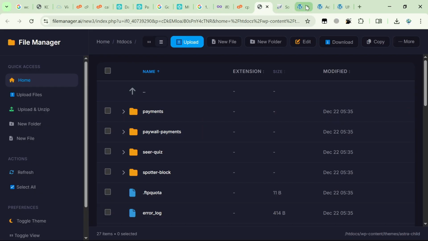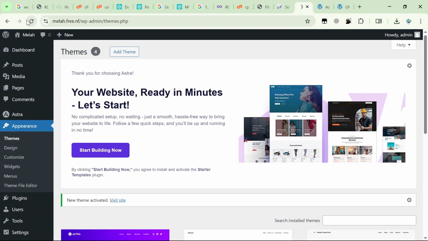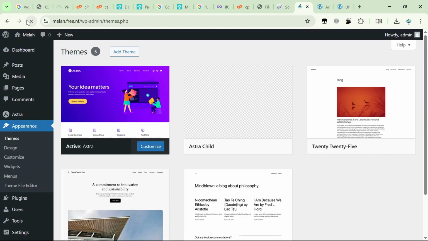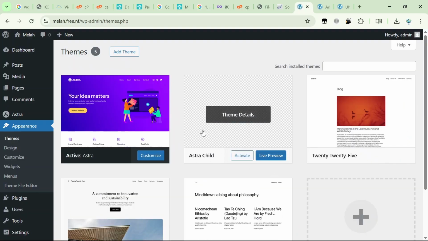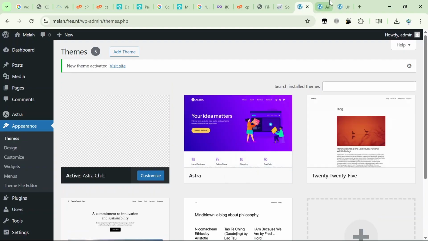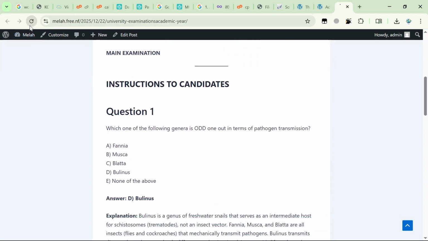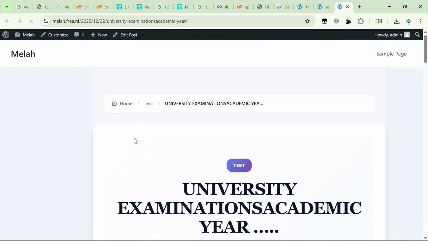We'll go to our WordPress themes, and then refresh this particular page. When you refresh, you'll see the Astra child theme here, and then we activate it. Once the theme has been activated, we'll refresh the site that we made earlier. There you go.